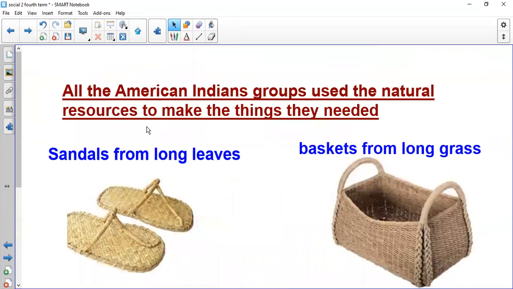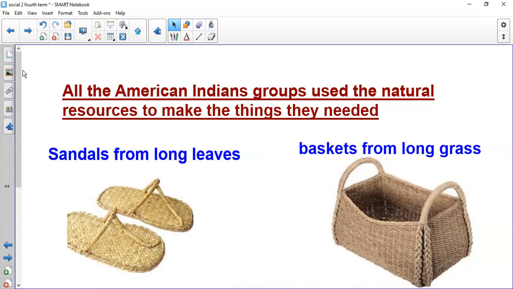The last thing that we will cover is that these American Indians lived a long time ago, so they depended only on natural resources to make the things that they wanted. They didn't have capital resources to use, so they used only the resources from nature to make what they wanted. Here they made sandals from long leaves.